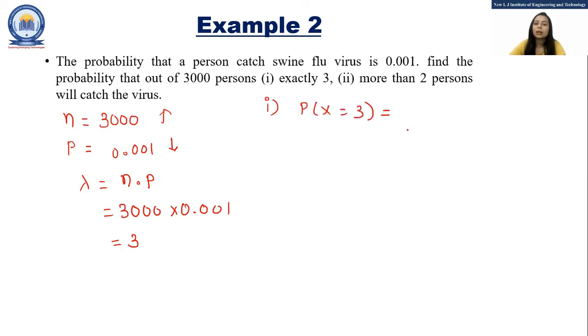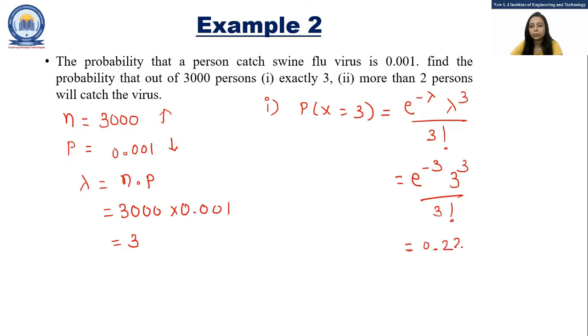Here X is the number of persons that catch the swine flu virus, and that is equal to e raised to minus lambda, lambda raised to 3 upon 3 factorial. The value of lambda is also 3, so e raised to minus 3, 3 raised to 3 upon 3 factorial, and that is equal to 0.22.